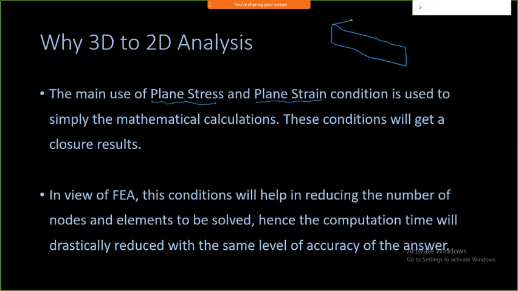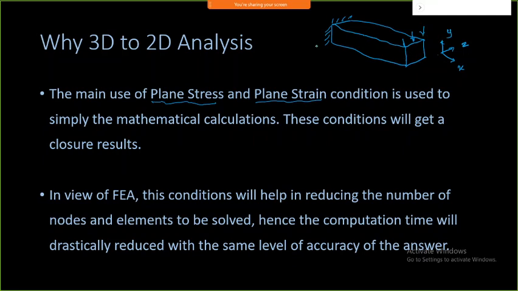You can look at it as a 3D beam, and it is fixed at this end, and I am going to apply the force onto this. We assume that there is no change in the force in this direction. This is my z direction, this is my x direction, and this is my y direction.